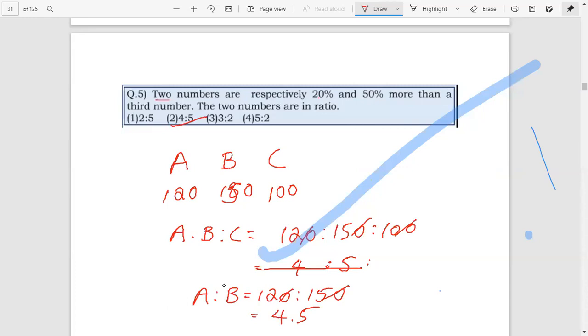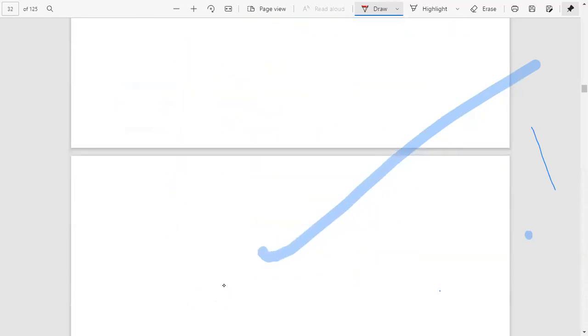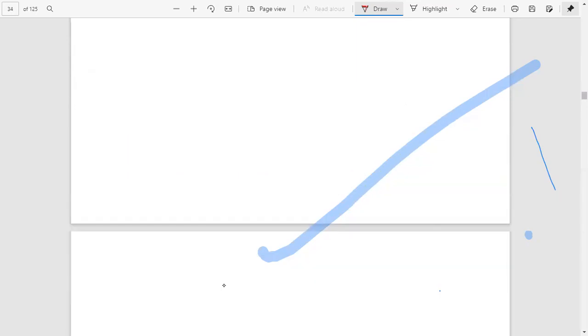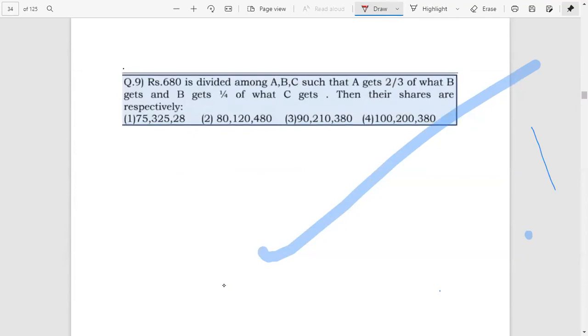Okay, we can do one more example, one more simple example and then we can stop. Okay, last example.